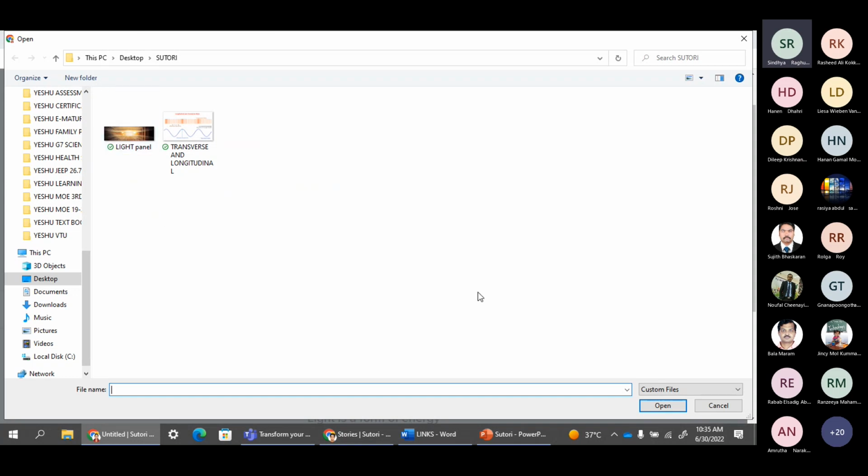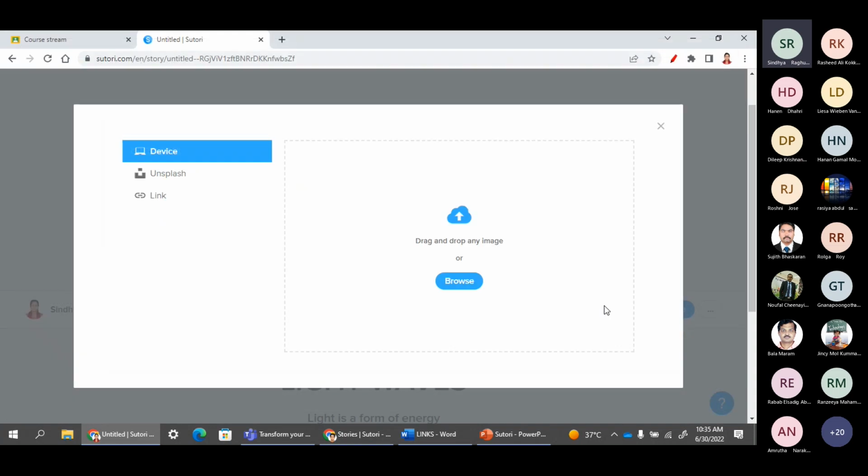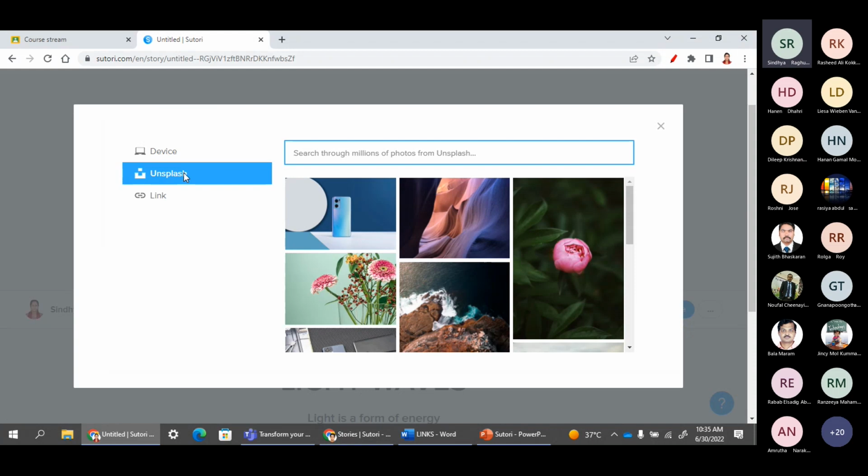Here, what I'm going to do is select from Unsplash. Unsplash is a large library of images which can be accessed through Sutori. They are all very high resolution images. So I have selected this Sutori library.